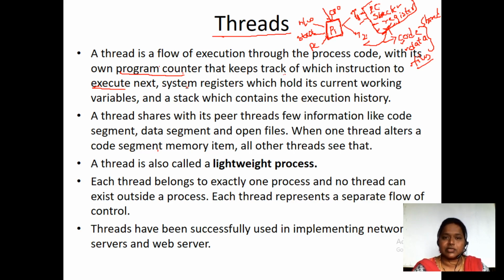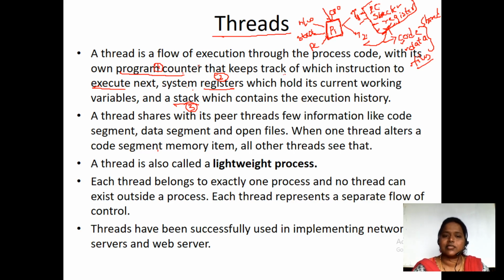And the system registers. The current working variables, the local variables or the global variables, will be stored in the registers. And what is going to be stored on the stack? The current execution history will be stored on the stack. So the program counter is one, registers are two, and stack is three. These are the three things we are going to have for each and every thread. These are the three things which cannot be shared.